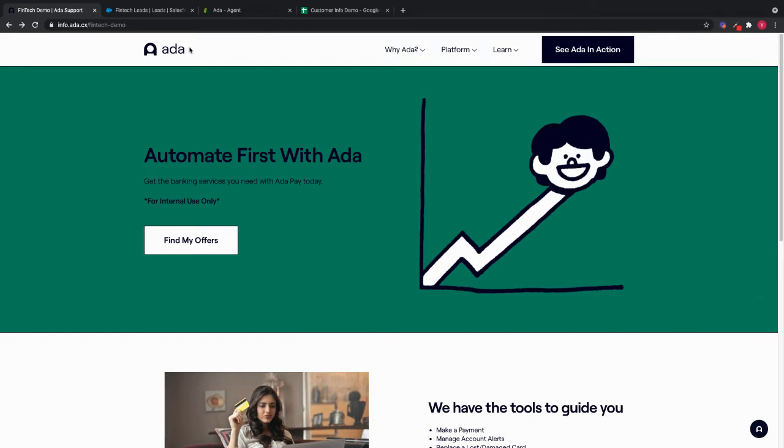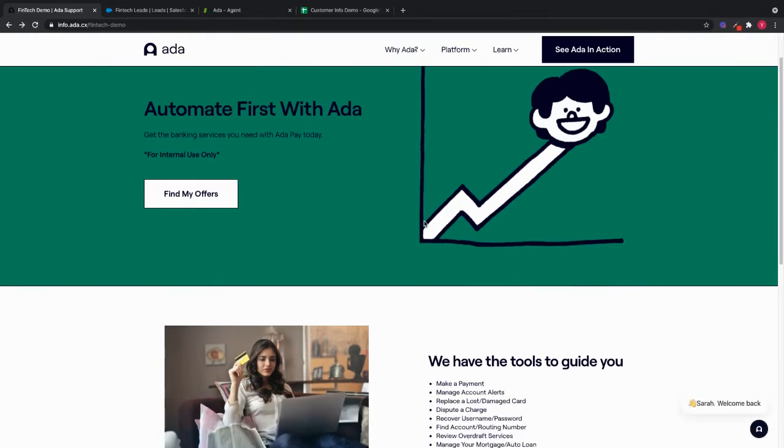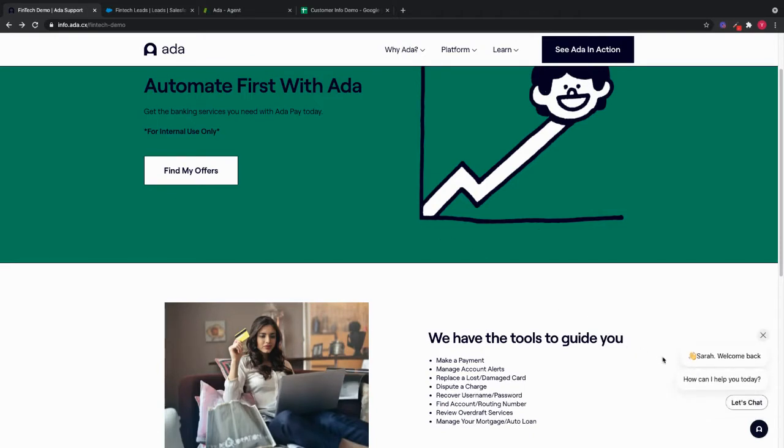Now, as you can see here, I'm on the AdaPay FinTech website. For this demo, let's assume I'm an existing customer of AdaPay and my name is Sarah Mitchell, and I've come back to the website to explore some new products. As I'm browsing around, you'll notice that the bot fires up a proactive message saying, "Hi Sarah, welcome back. How can I help you today?"